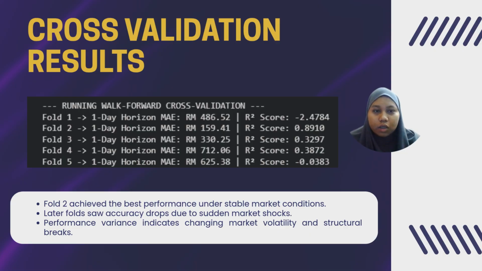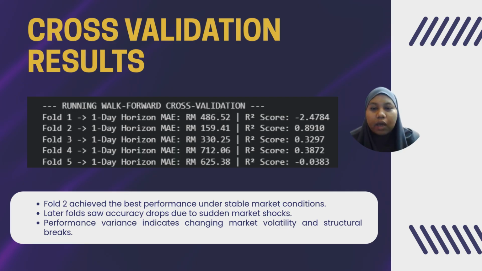So next is the cross-validation result. Looking at the table, we can see a clear difference in the performance. Fold 1 gave the best result, with a very low MAE of RM 159 ringgit and 41 cents, and an R2 score of 0.8910. This shows that during this time the gold market was stable and followed a clear linear trend.